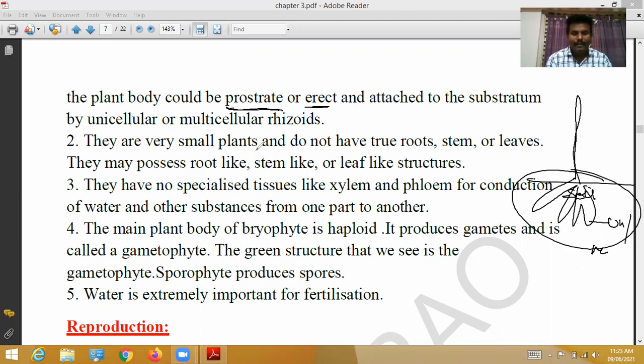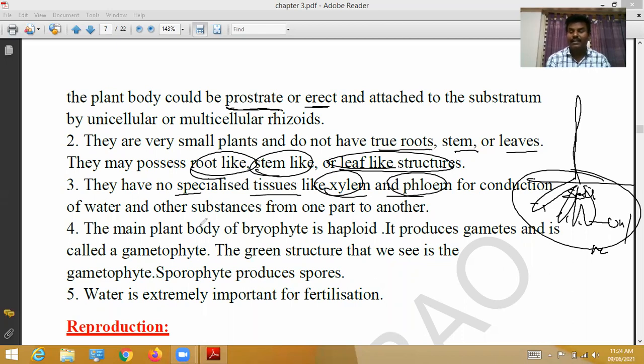They are very small plants and don't have true roots, stems, or leaves. They may possess root-like, stem-like, and leaf-like structures. They have no specialized tissues like xylem and phloem for conduction of water and other substances from one part of the plant to another.